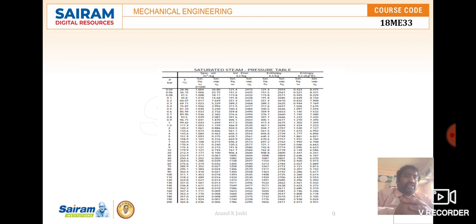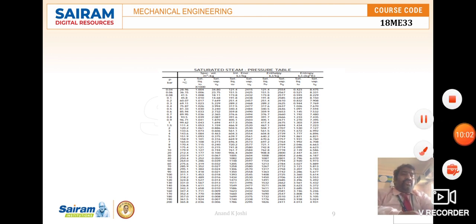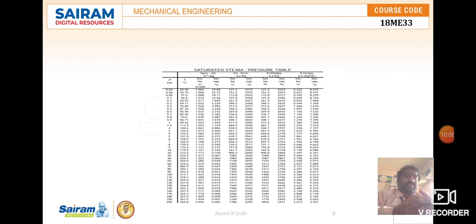Along with the pressure, the values are given, so this can be identified by taking this value. Suppose you want to calculate for 1 bar. If 1 bar is given, you go along that row, and all the values related to 1 bar are the properties you have to find. Okay, this is how you are going to look up the steam table. We will see how to check the values from the steam table while solving problems. I hope you understood this concept. Thank you.